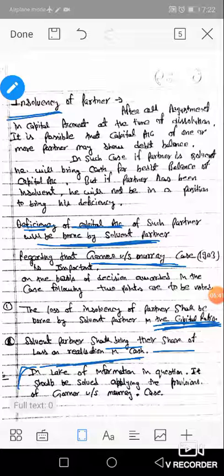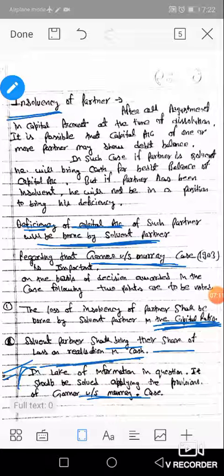In lack of information, this is the important note. In the lack of information in question, it should be solved applying the provision of the Garner versus Murray case. If your numerical is silent on whether Garner versus Murray applies or not, then you should apply Garner versus Murray for your problem solution. Sometimes it is given in the numerical that it should be solved by the Garner versus Murray provision.